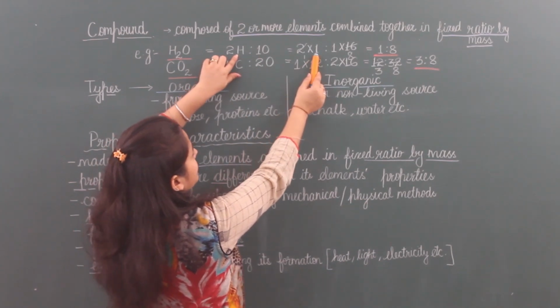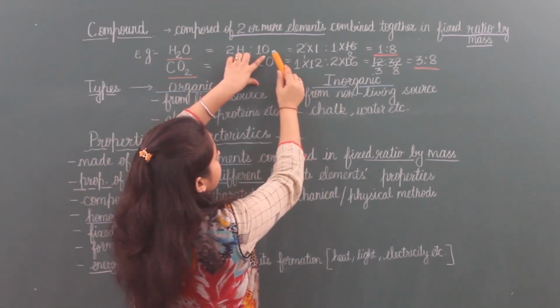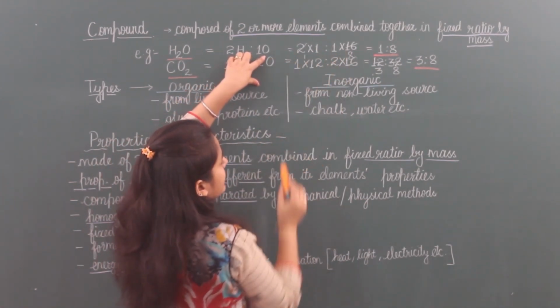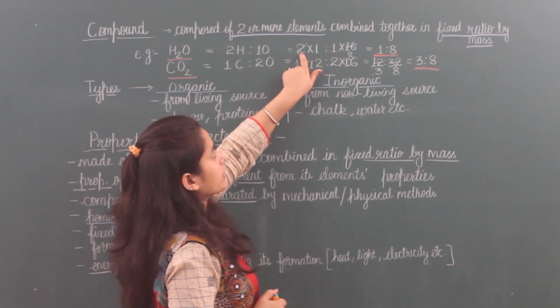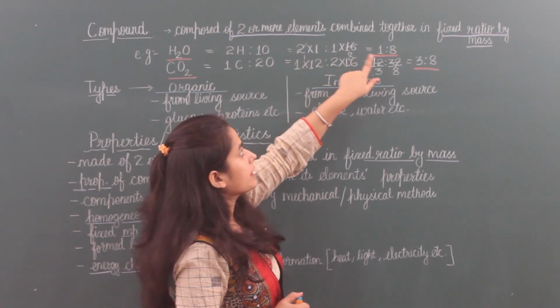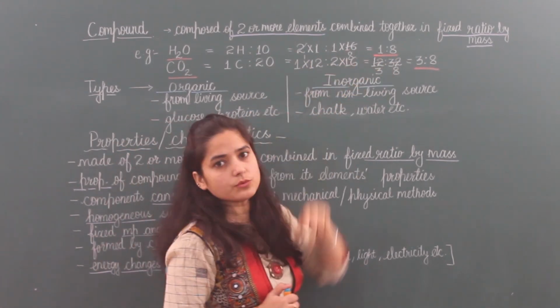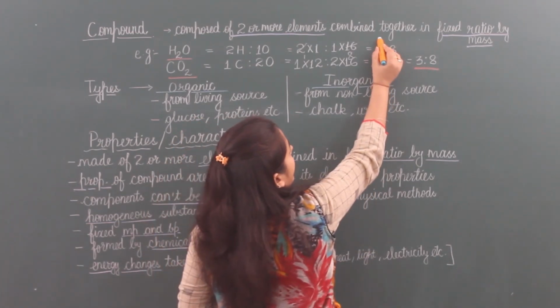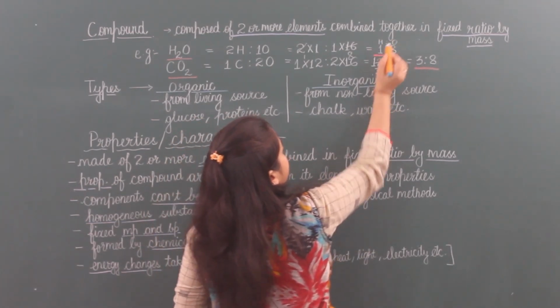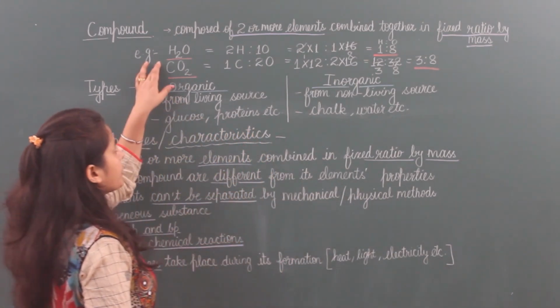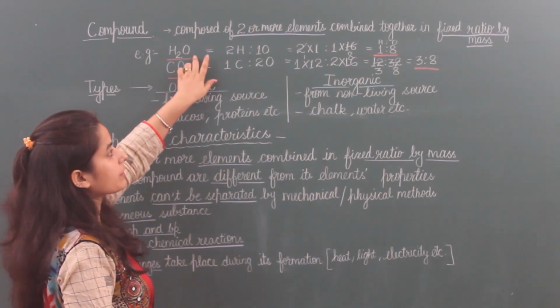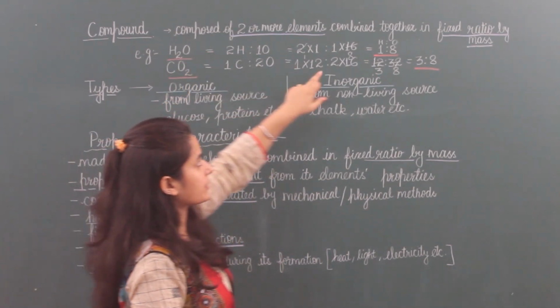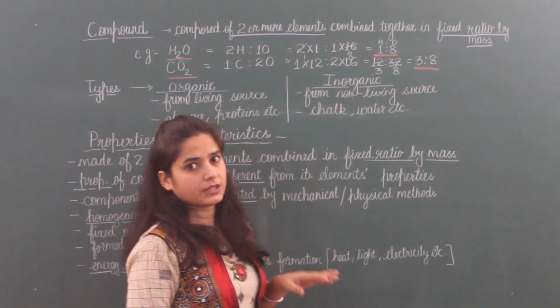And 16 is the mass of 1 oxygen atom. So we cut 2 and 16, the ratio comes 1 is to 8. This ratio is for hydrogen to oxygen. That means in water, the ratio of hydrogen and oxygen elements is 1 is to 8.